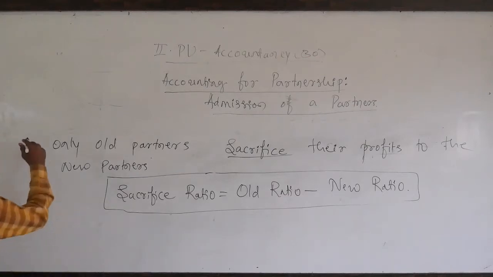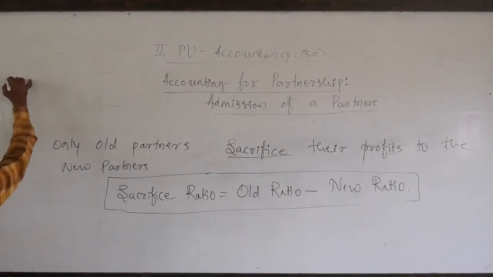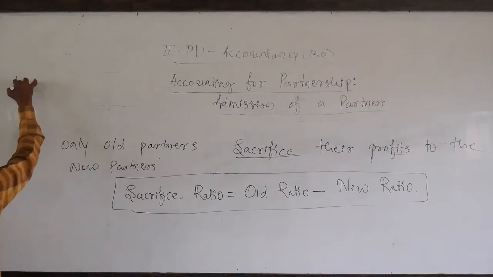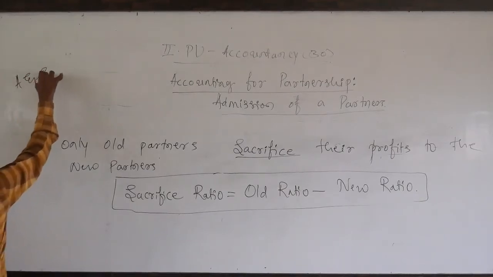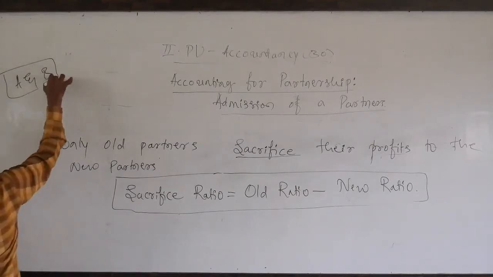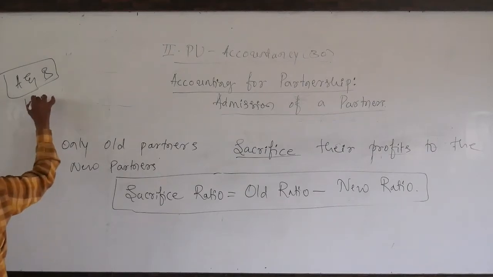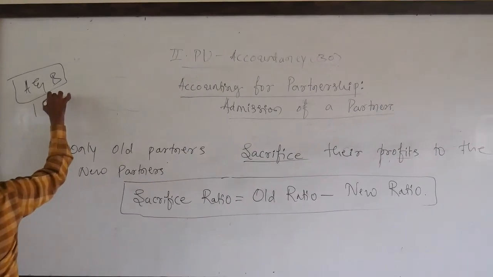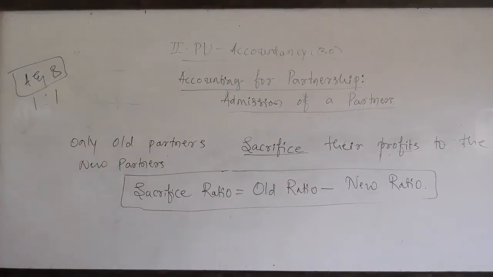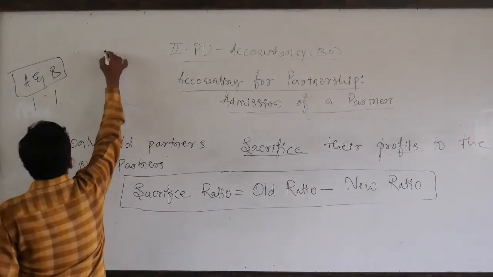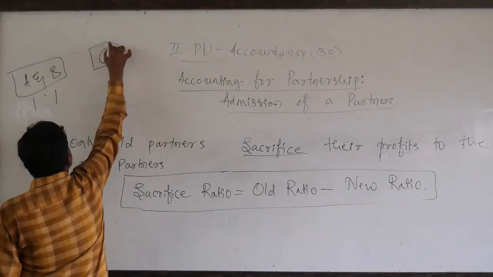Say for example, as I said earlier, there were two old partners, namely A and B. These two are old partners. They were equal partners, like they share their profits and losses in the ratio of 1:1. They admit C as a new partner.